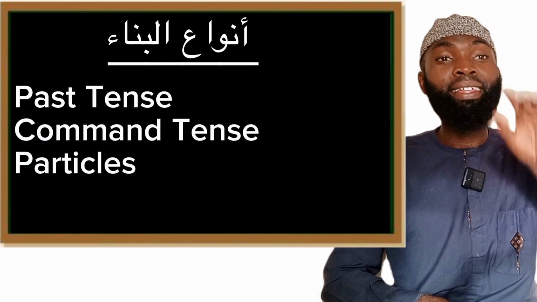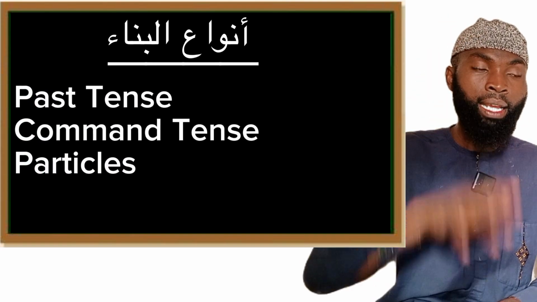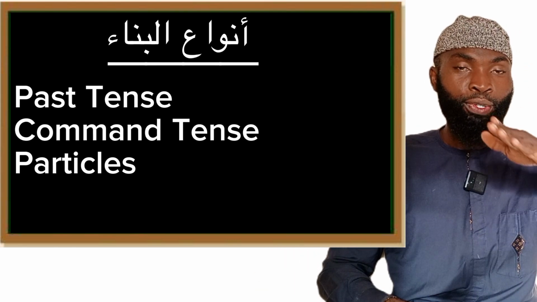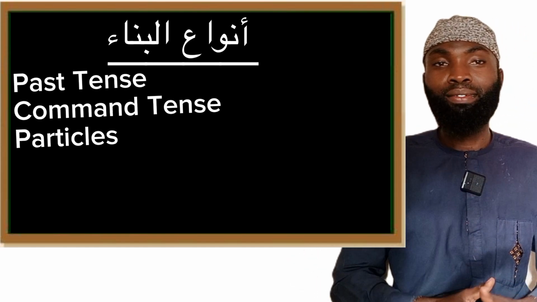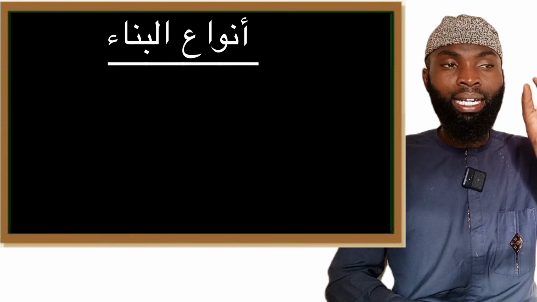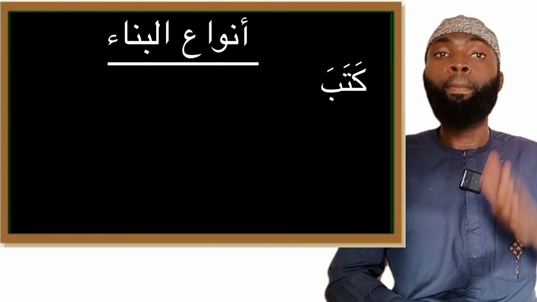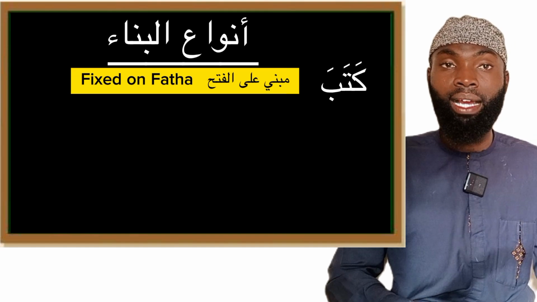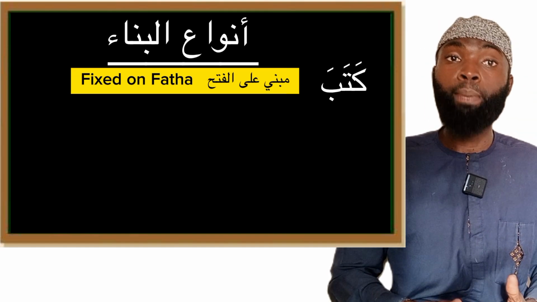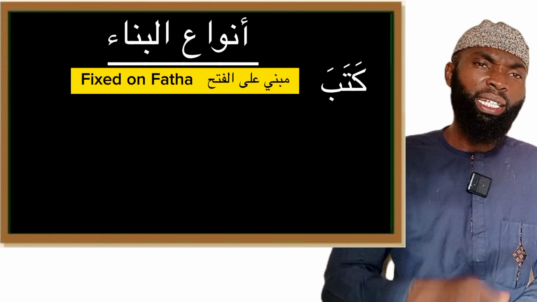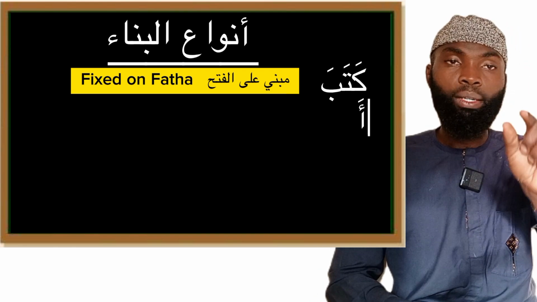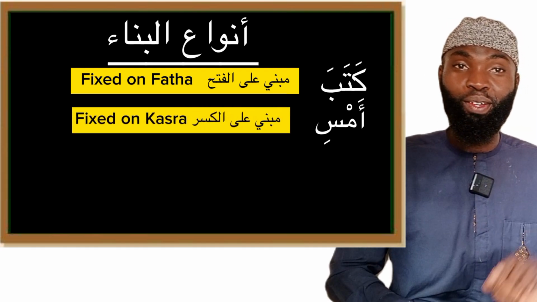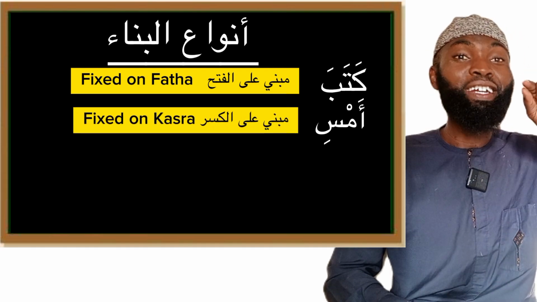Recall that we mentioned that all past tense verbs are fixed, all command tenses are fixed, all particles, all prepositions are also fixed. Now let's look at the word kataba. The word kataba is fixed because it's a past tense verb, but it is fixed on what? It is fixed on fatha because at the end of it, it has fatha. The same goes for the word qatala. Now let's look at the word amsi, which means yesterday. It's also a fixed word, but it is fixed on kisra. Can you see? It is also fixed, but fixed on kisra.